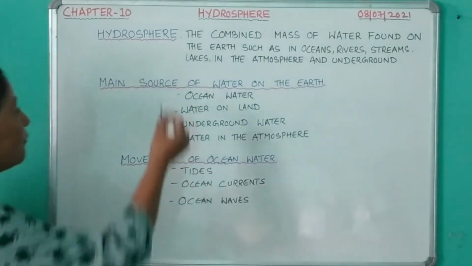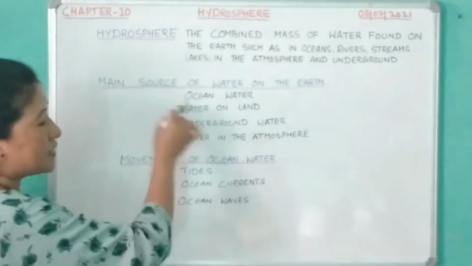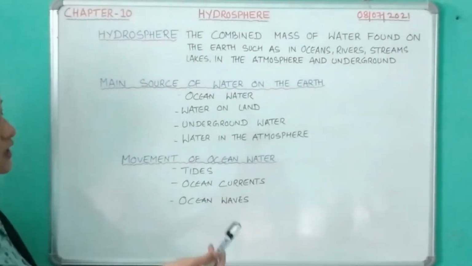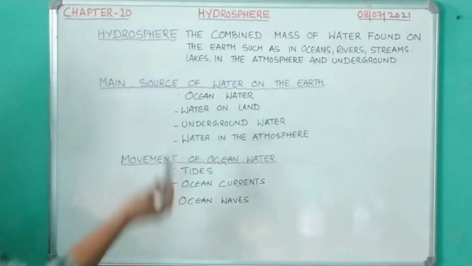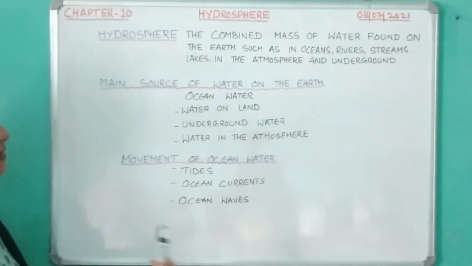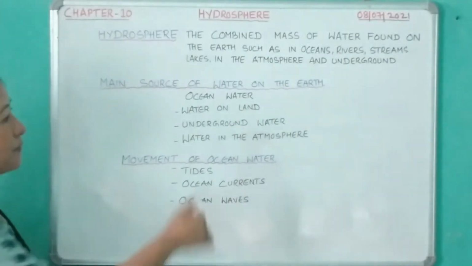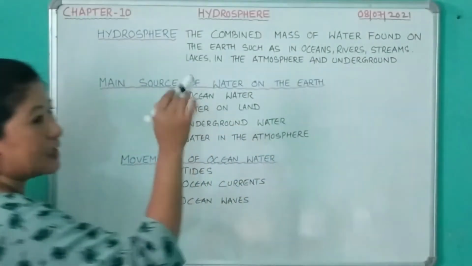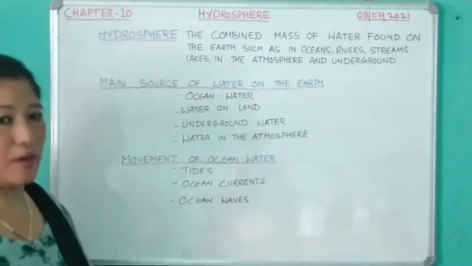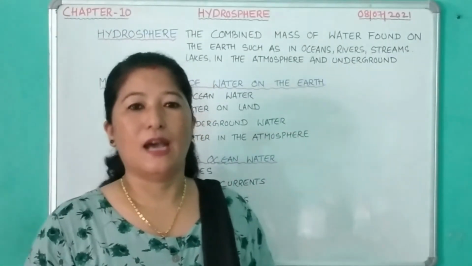So these are the 4 important sources of water on the earth. Ocean water, that's the largest water body. Huge water bodies are known as oceans. Then water on land, the result of precipitation. Then underground water, the water that sits inside the soil. And water in the atmosphere, that is due to the process of evaporation. The water changes into vapor and then it enters the atmosphere.